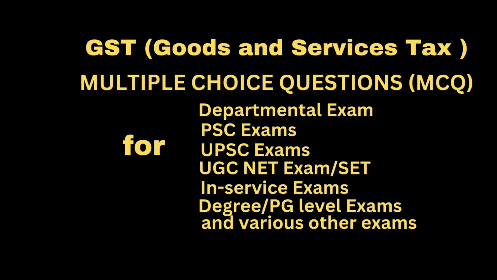Then question: where the services are provided to a person other than a registered person by way of organization of a cultural, artistic, sporting, scientific, educational or entertainment event, including supply of services in relation to a conference, fair, exhibition, celebration or similar events, the place of supply of such service shall be. Answer: the place where the event is actually held, and if the event is held outside India, the place of supply shall be the location of the recipient.